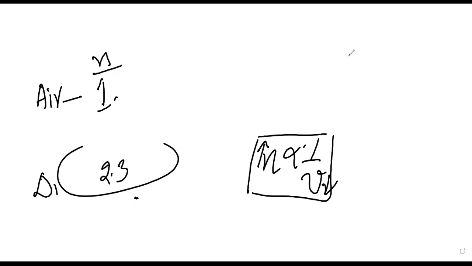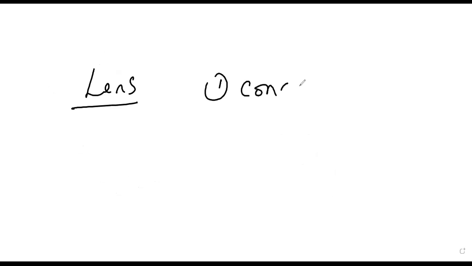Fine. So this ends the refractive index. Okay, let's move on to the next topic. It is lens. So there are two types of lenses again. One is concave and one more is convex.